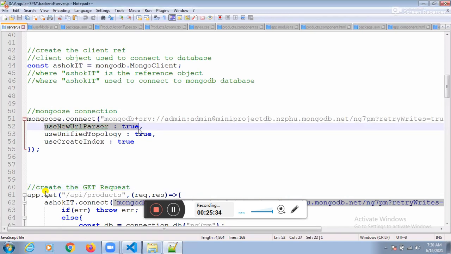Line number 52: consider each hit as one request. Okay, and one more point, guys.